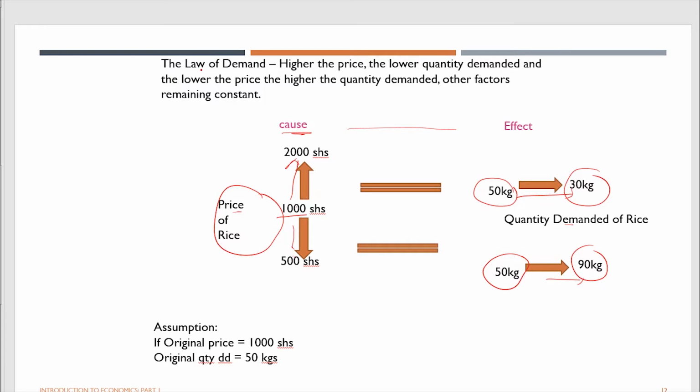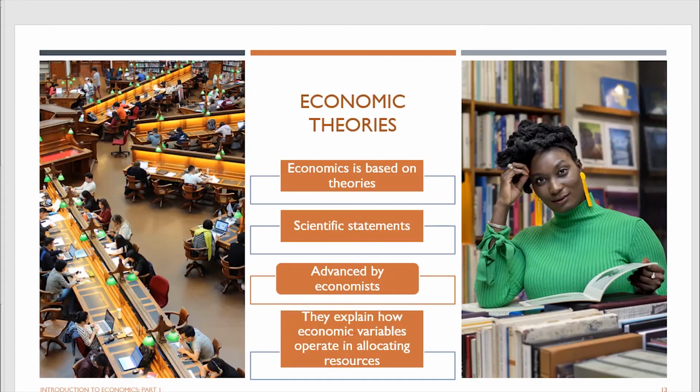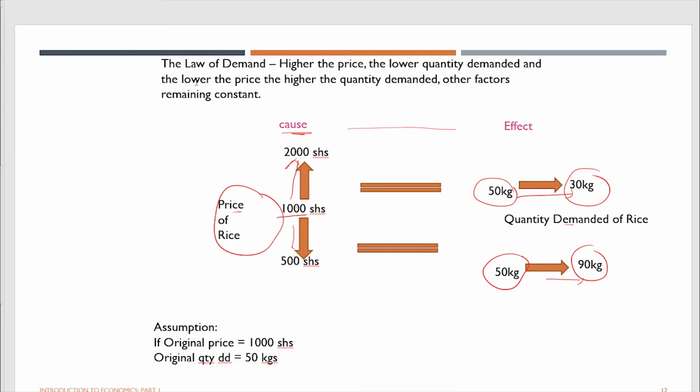Now, because this law does not give us a lot of information, we find it very hard to understand just by merely looking at this law. That's why we jump into economic theories. That's why economists came up with economic theories. To explain the law of demand, they had to come up with the price theory. So you will study the price theory in detail so that you can understand what the law of demand means, what the law of supply means, and so you can appreciate the economics in it.